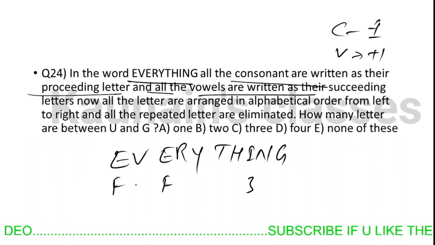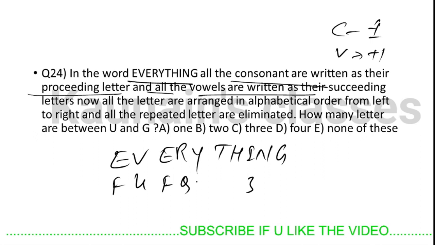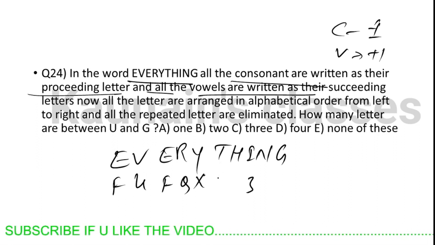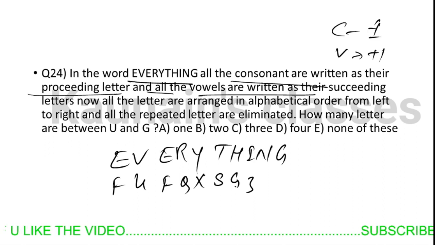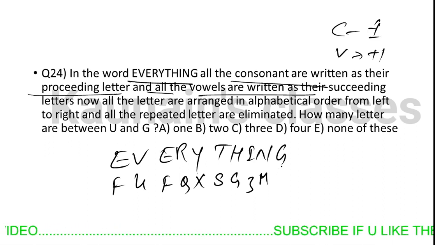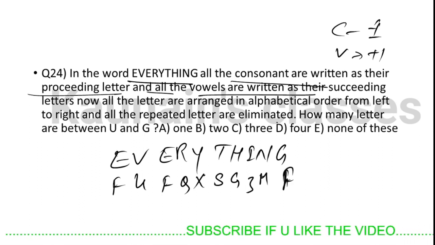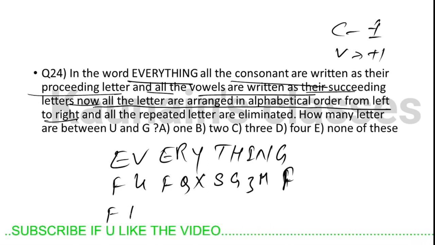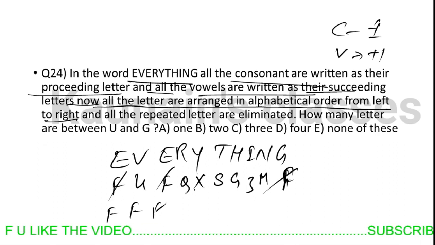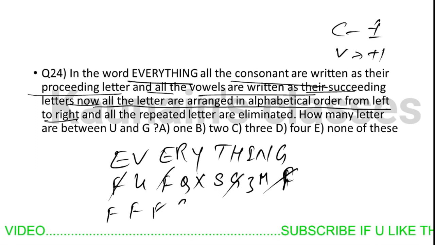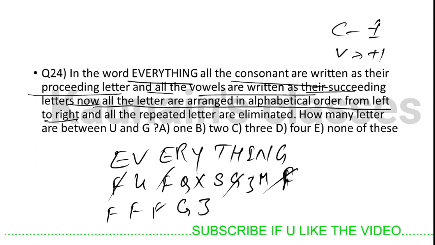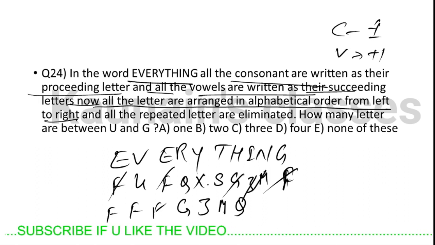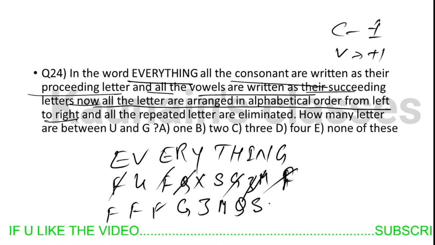Now the preceding letter of V is U. V, preceding letter is U; R preceding letter is Q; Y preceding is X; T preceding is S; H preceding letter is G, and N preceding letter is M; G preceding letter is F. Now after doing this, all the letters are arranged in alphabetical order from left to right: F, F, F, then G, then J, then M, Q, S, U, X.